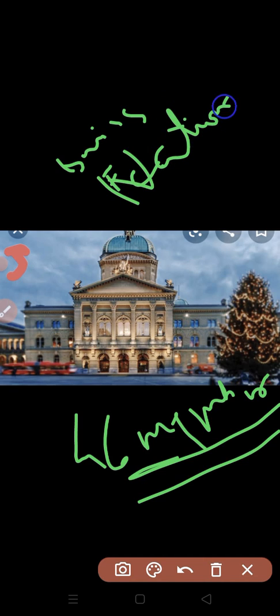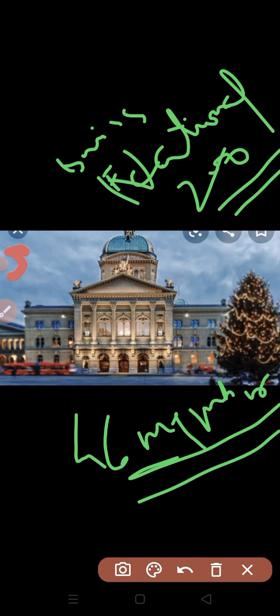The Swiss Council of States consists of 46 members, as against the National Council, the other house of the Federal Assembly, which consists of 200 members. These two houses enjoy equal powers in all spheres except the general budget, which is introduced only in the National Council, and the railroad budget in the Council of States. This we have to remember.